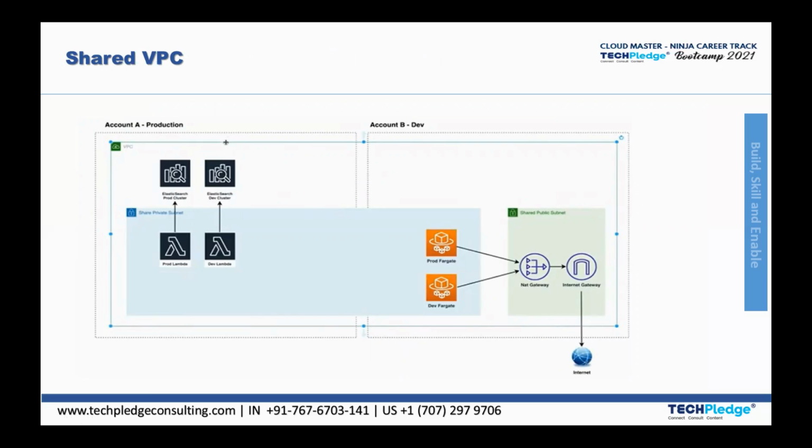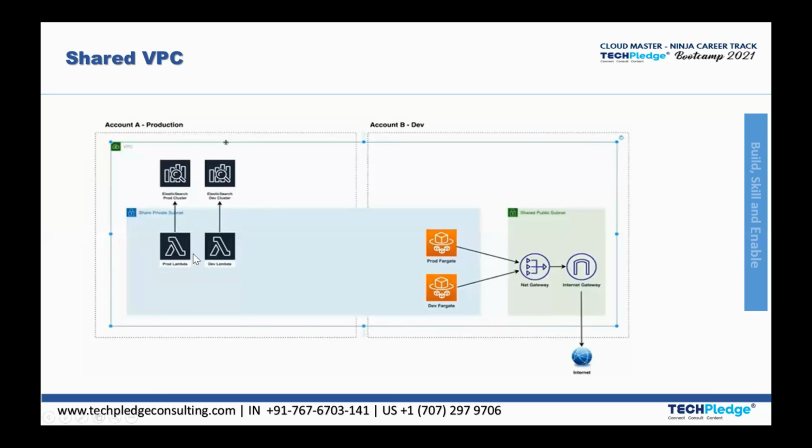For this shared VPC example, we have two accounts: account A, production, and account B, dev. Now let's see what we have in account A: the Elasticsearch production cluster and the Elasticsearch dev cluster.